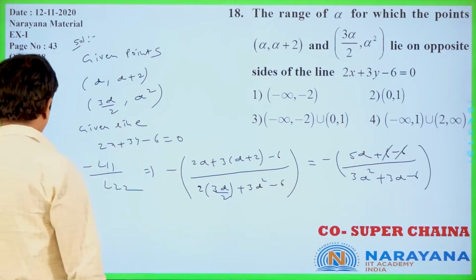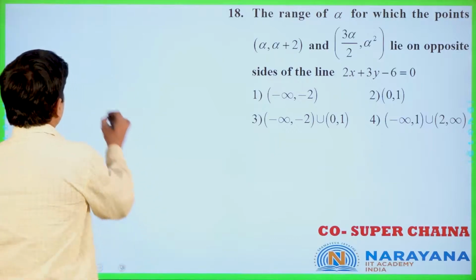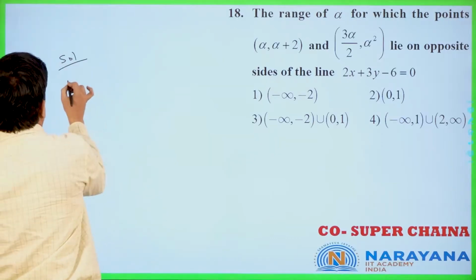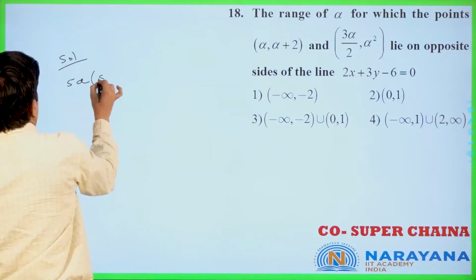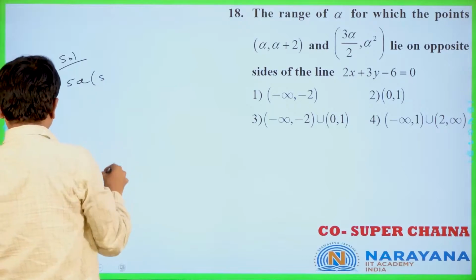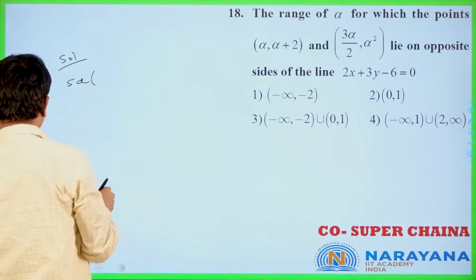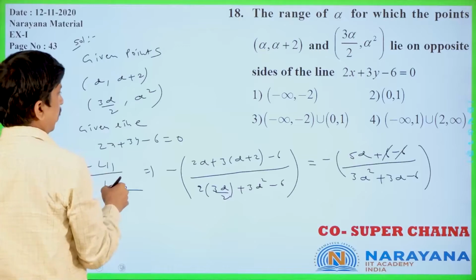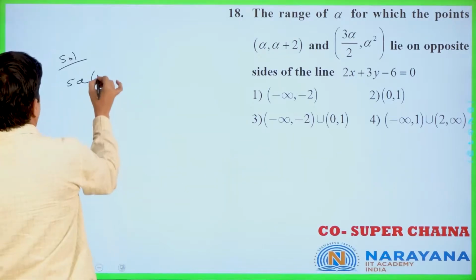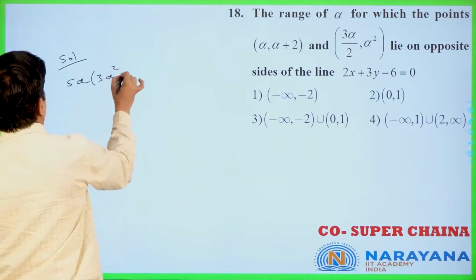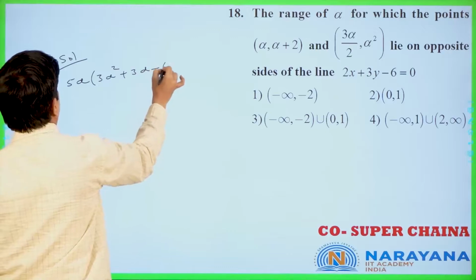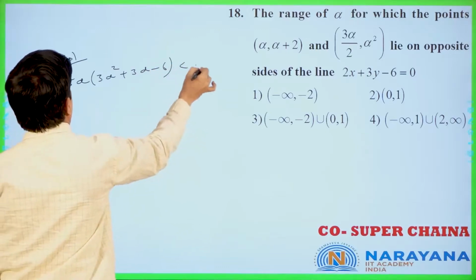5 alpha into 3 alpha square plus 3 alpha minus 6. Is it clear or not? So this should be less than 0.